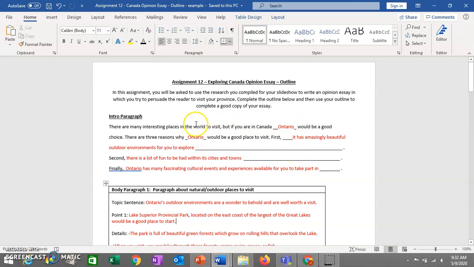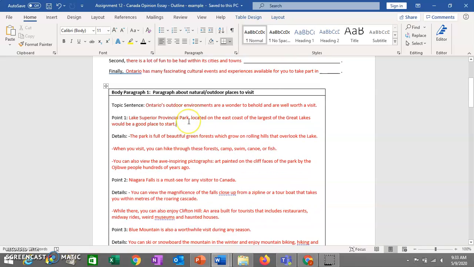So the introductory paragraph really is just explaining what the essay is going to talk about. When you get into ESL D, the format of this paragraph is going to change a little bit, but the purpose will be much the same. The purpose is to introduce the idea and get the reader to understand what it is you're going to be talking about in the essay.